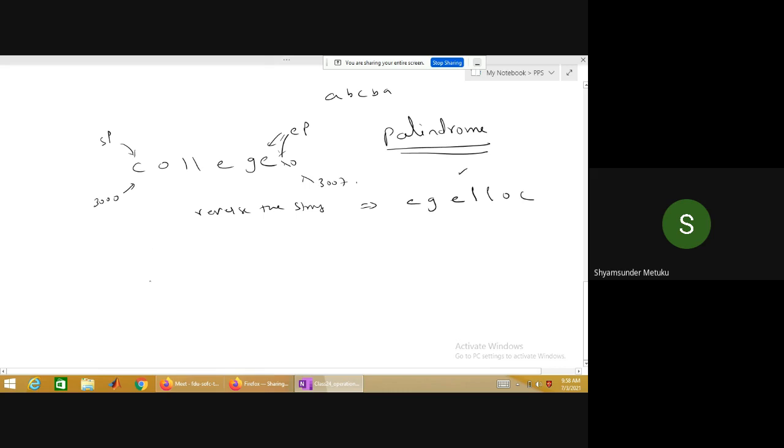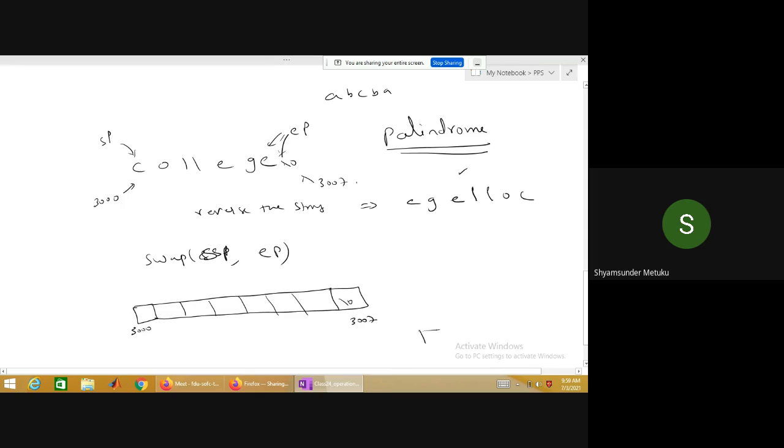You swap between the starting pointer and the end pointer. Swap, I think, call by address: SP comma EP. Already there are addresses, SP comma EP. When you pass the addresses, what is happening? Assuming this way, 1, 2, 3, 4, 5, 6, 7. Okay, so this is the 3000 word. This is 1, 2, 3, 4, 5, 6, 7. One more is required. This is the null character. This is the 3007 word.